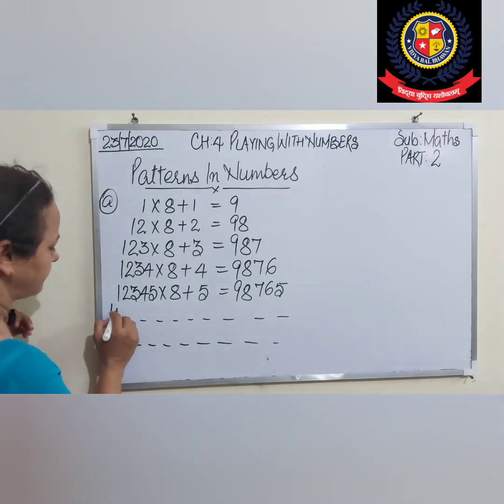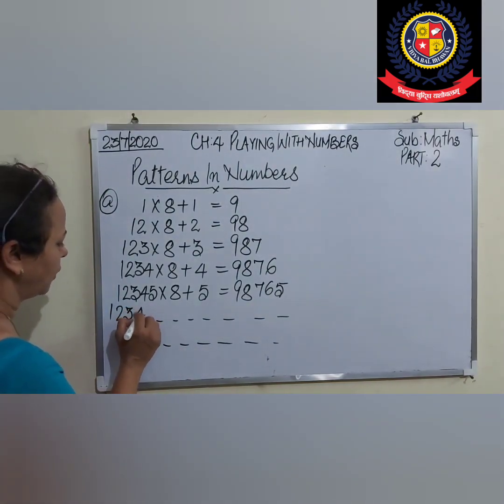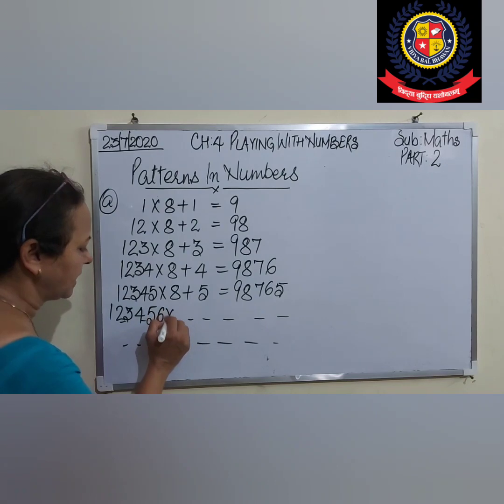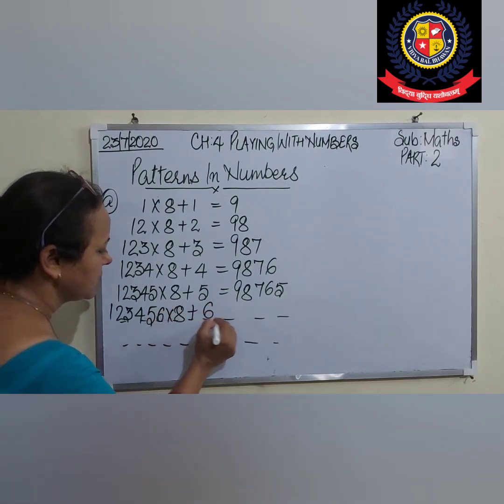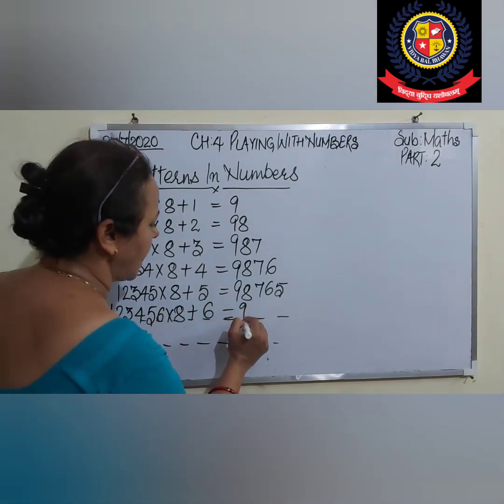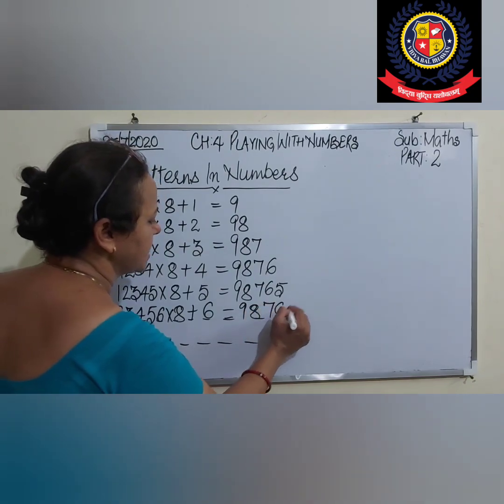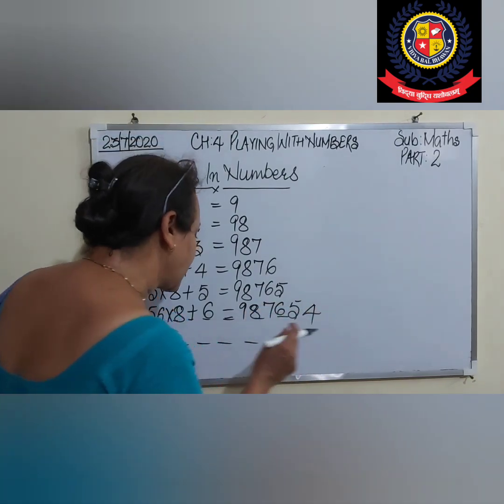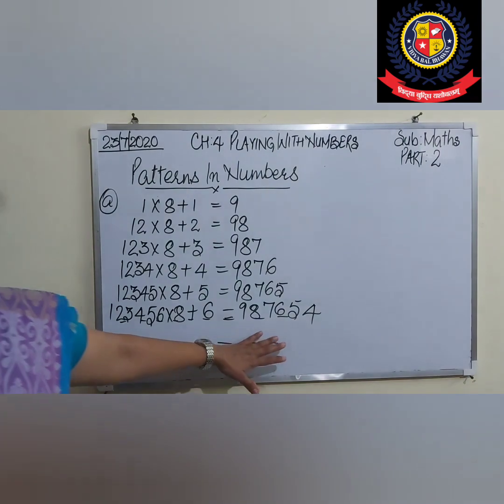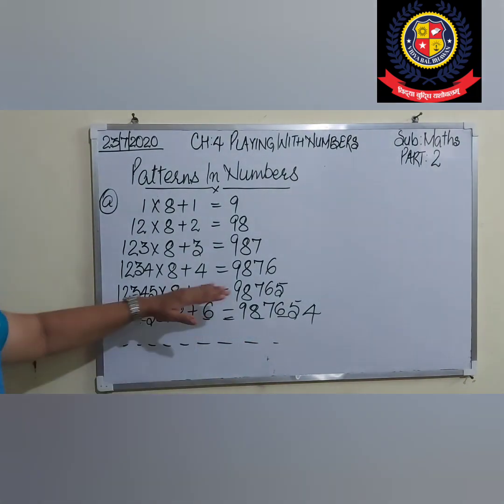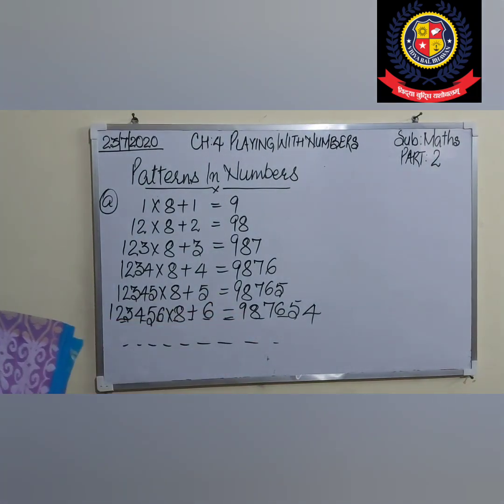Now next number I am taking 1, 2, 3, 4, 5, 6, multiplied by 8 plus 6. What will it be? This is 987654. If actually you solve it, you will get the same number. This is called the pattern. You will follow it. You can go till 9. Clear students? So we have to follow this pattern till 9.